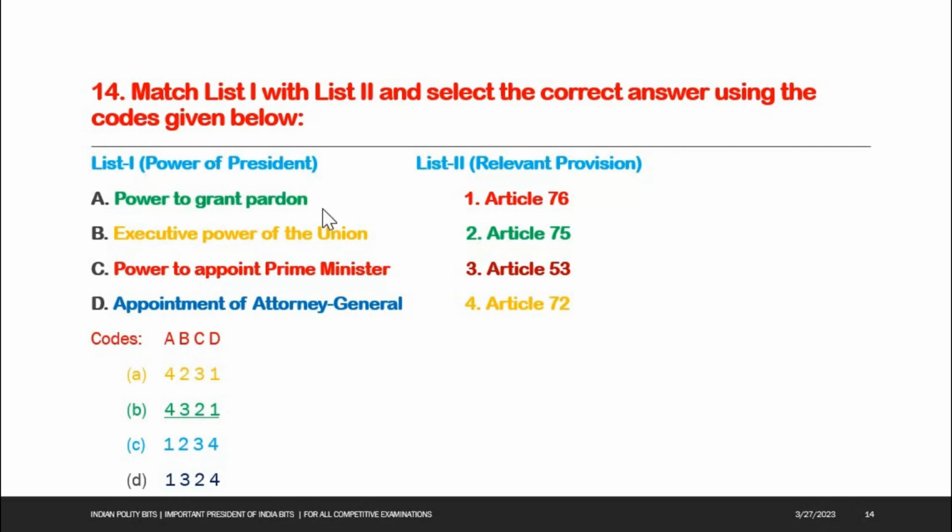Power to grant pardon deals with Article 72. Next one, executive power of the Union. The executive power of the Union deals with Article 53. Next one, power to appoint Prime Minister. The power to appoint Prime Minister deals with Article 75. Appointment of Attorney General deals with Article 76. So, 4, 3, 2, 1 is the right answer.